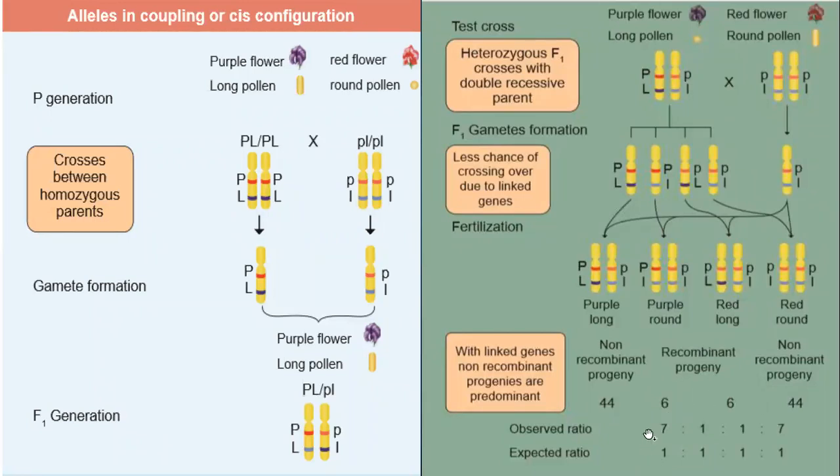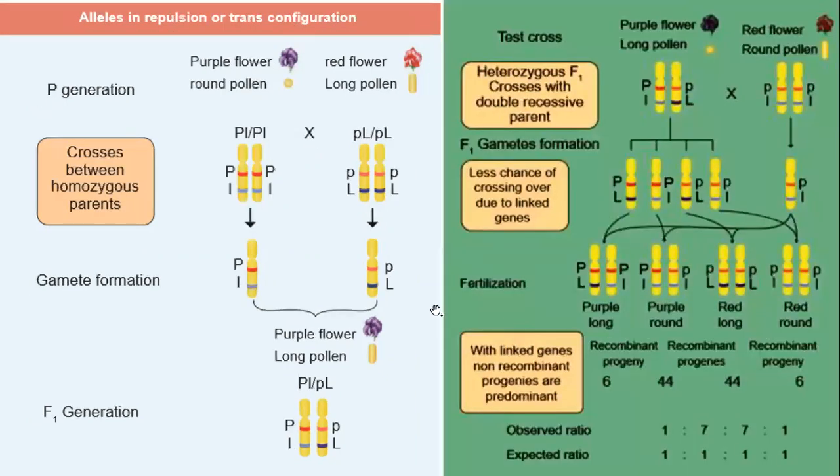This coupling ratio, 7:1:1:7, is a repeated one mark question. Let us see the next one.